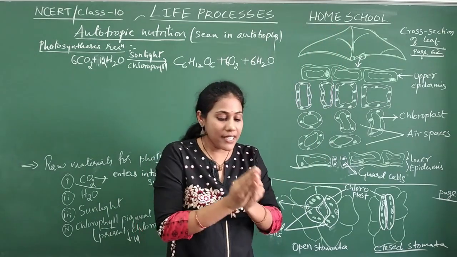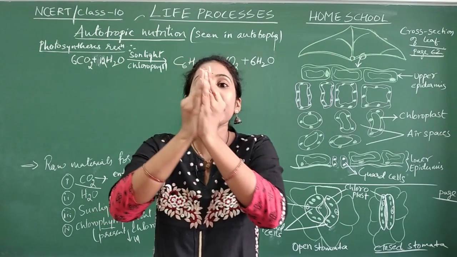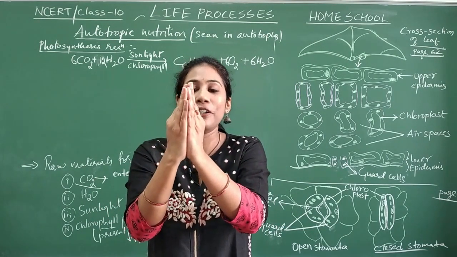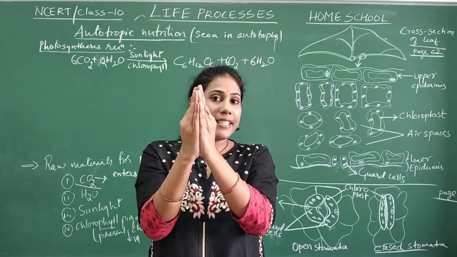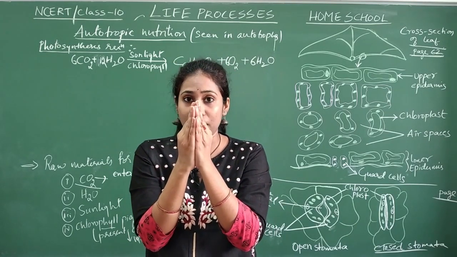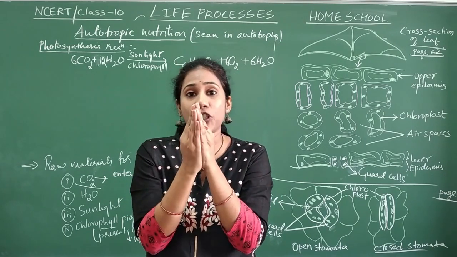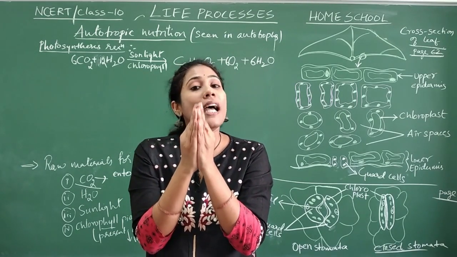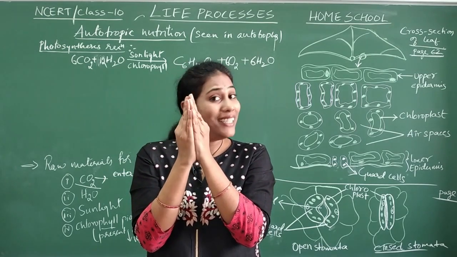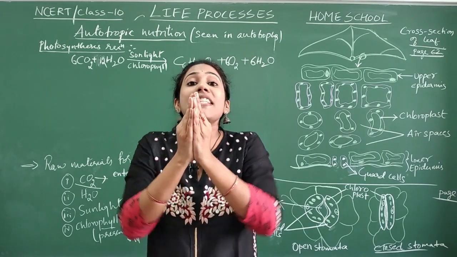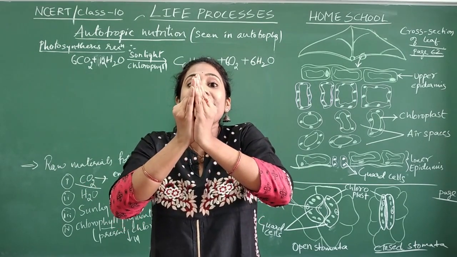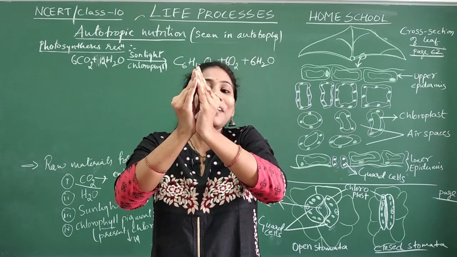Got to know? So just imagine, these are the guard cells. This is one guard cell, this is another guard cell. Guard cells can absorb water and certain ions from the atmosphere. When they absorb the water, they will swell, they will become fat, they will swell like this. When they swell, the pore will get opened up.